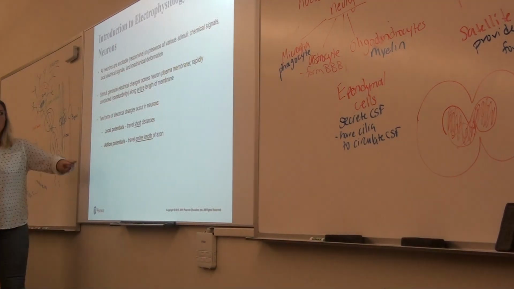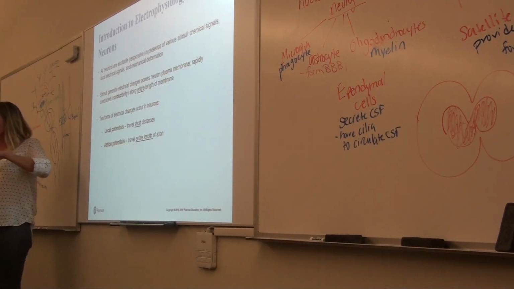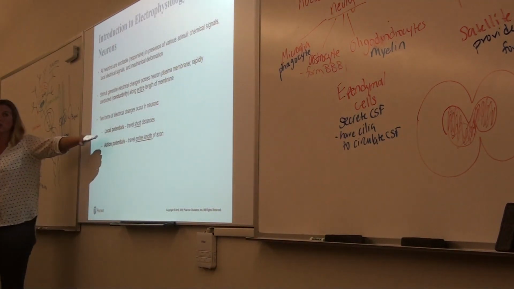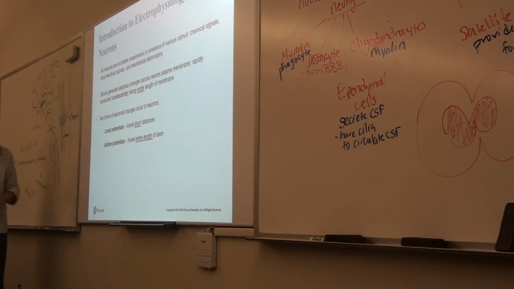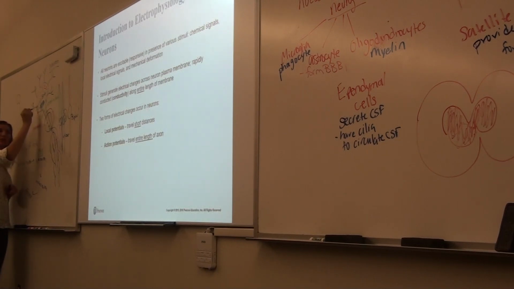Communicate this quickly. So, two ways these electrical currents form. One's called a local potential, and one's called an action potential. A local potential would be one that travels a short distance. Let's say there's another neuron here, and it's communicating with this cell. It would cause a local potential right there. It's just a small area that says, oh, hey, someone just tapped me on the shoulder, right?